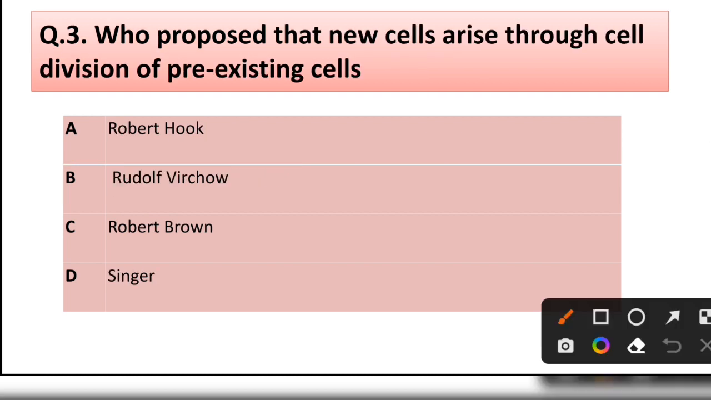Question number 3. Who proposed that new cells arise through cell division of pre-existing cells? Robert Hooke, Rudolf Virchow, Robert Brown, Singer. Correct answer is option B. Rudolf Virchow.